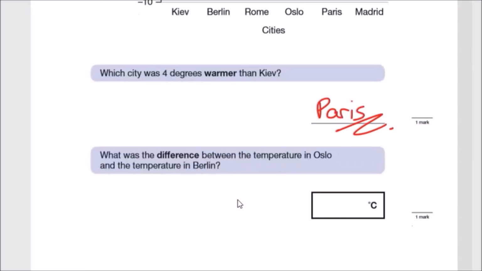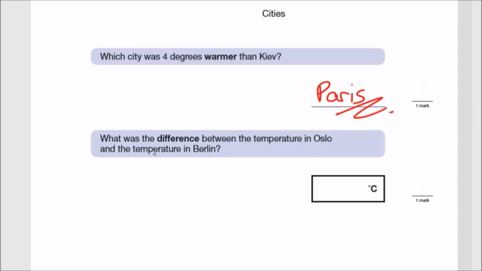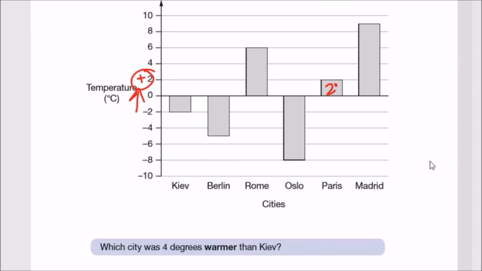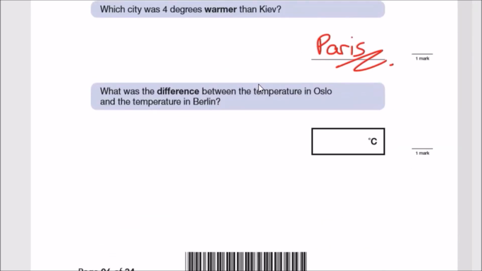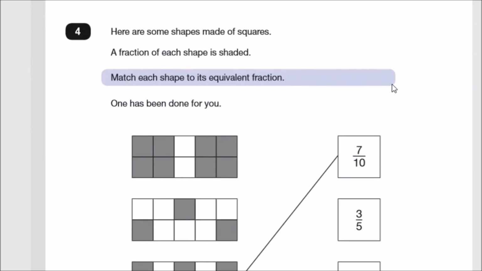What was the difference between the temperature in Oslo and the temperature in Berlin? So let's check out Oslo. So Oslo seems to be -8, and Berlin is between -4 and -6, so that's clearly -5. If you just look at the height difference, it just goes up by 3 degrees. So that is our difference, 3. So these are easy at the moment, so thankfully not too bad.